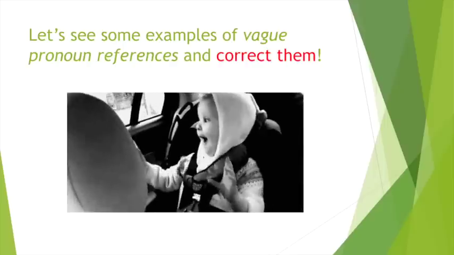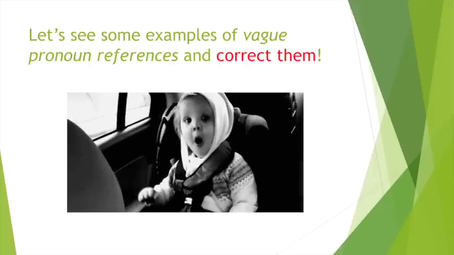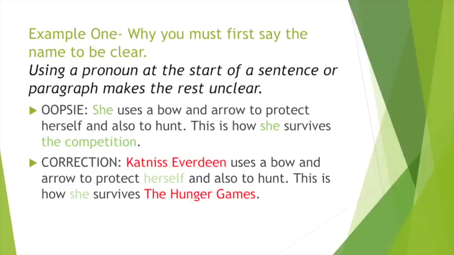Let's see some examples of vague pronoun references and correct them. Here is our first example of why you must first say the name to be clear. Using a pronoun at the start of a sentence or paragraph makes the rest of the reading unclear to the reader. For example, she uses a bow and arrow to protect herself and also to hunt. This is how she survives the competition. If I did not already know that we were discussing the Hunger Games, I wouldn't know what you meant by she. So, you need to at least put the name 1 time at the beginning of the paragraph or sentence so that the reader has the context.